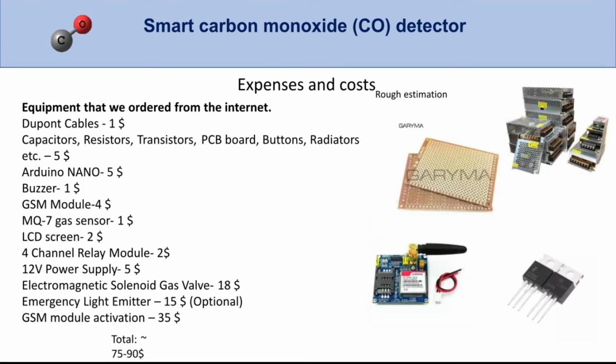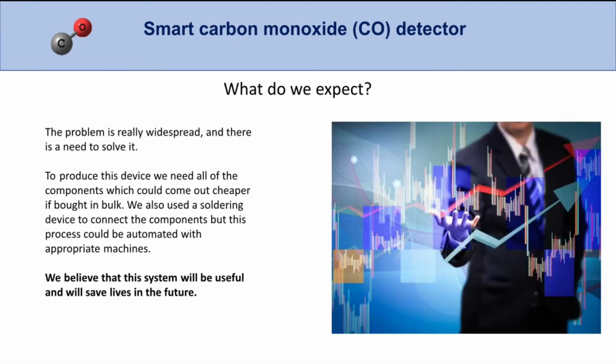And this is the pure price of the product if it goes through serial production, and just a list of components. What do we expect? The problem is really widespread and there is a need to solve it. To produce this device we need all of the components, which could come out cheaper if bought in bulk. We also used a soldering device to connect the components, but this process could be automated with appropriate machines. We believe that the system will be useful and will save lives in the future.